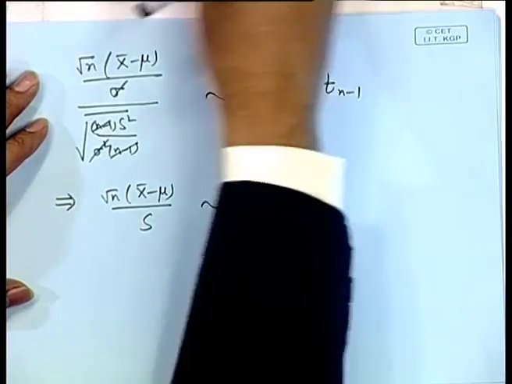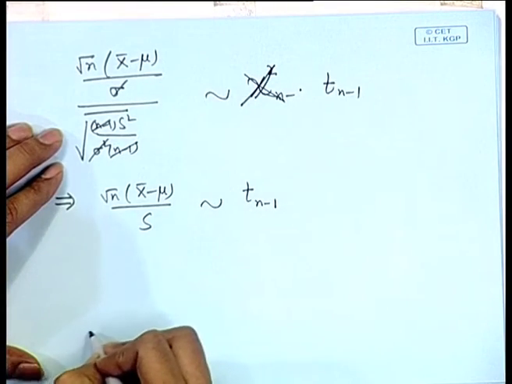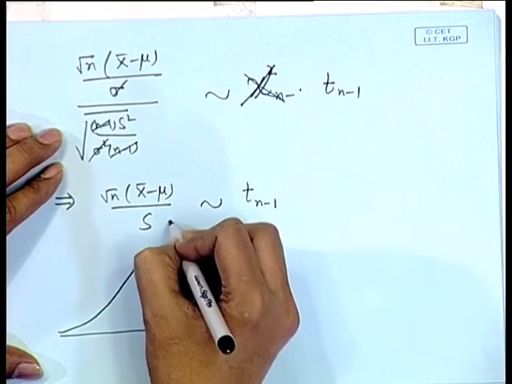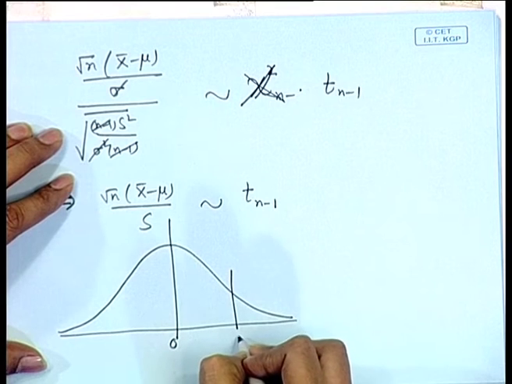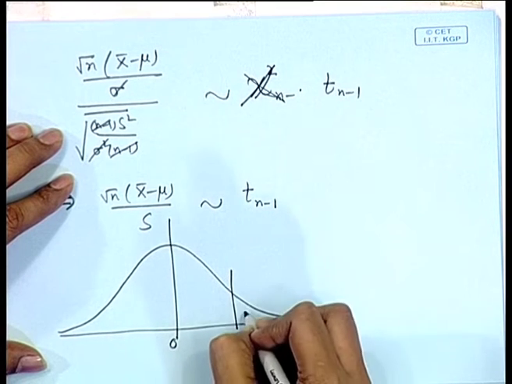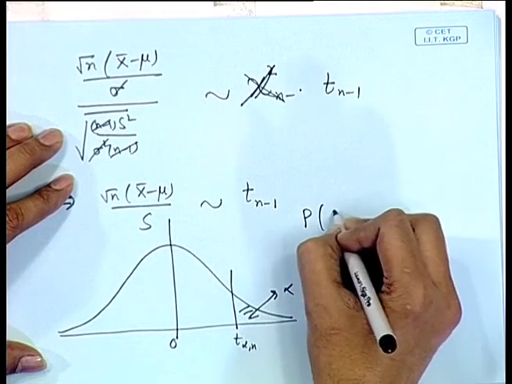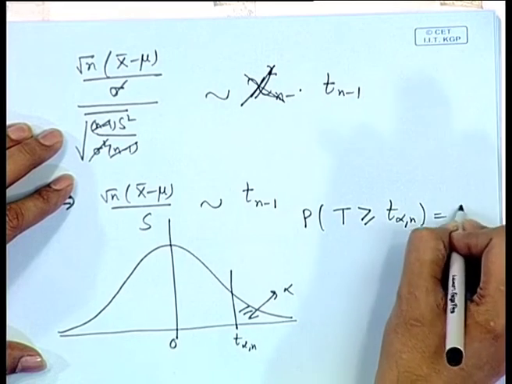Now, regarding the probability points of t distribution. So, the t distribution is a symmetric distribution about 0. So, if this point I call t alpha n, then the probability beyond this must be alpha. That means, probability of t greater than or equal to t alpha n is equal to alpha.